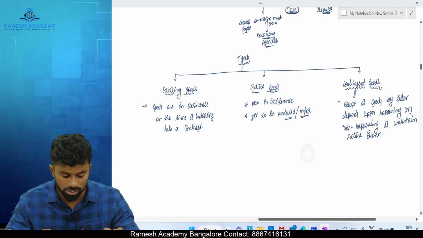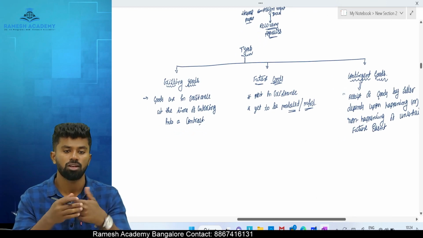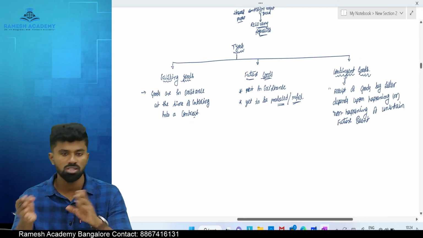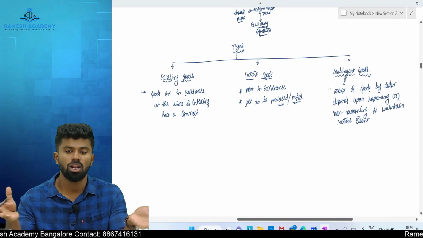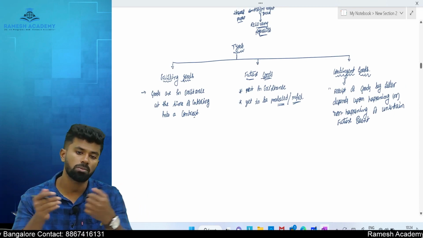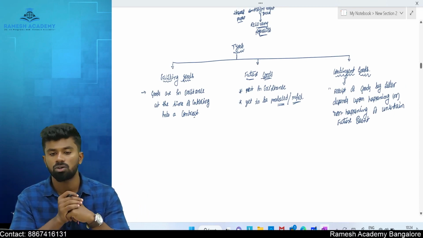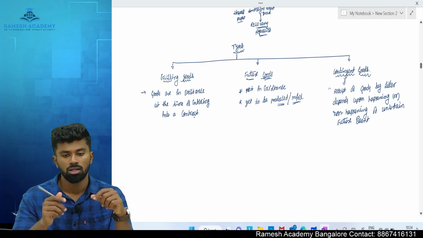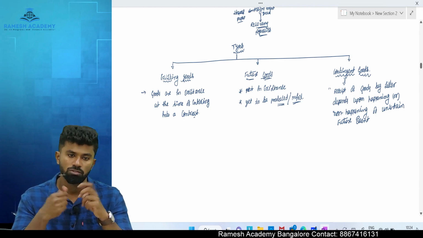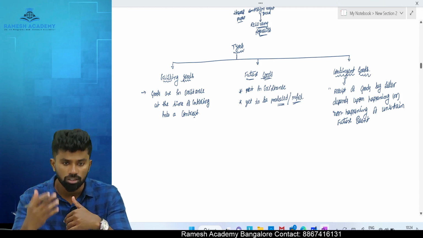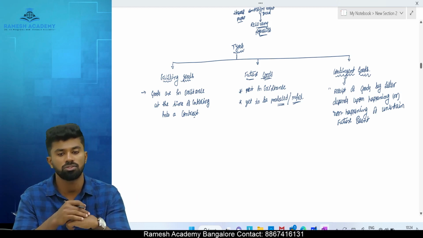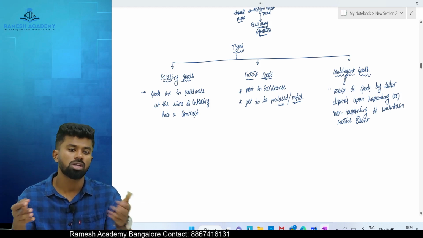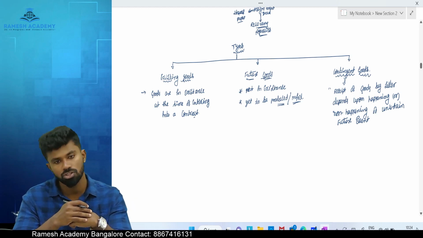If they are in existence, existing goods. If they are not in existence, future goods. And if the receipt of the goods depends upon some collateral event, happening or non-happening of a collateral event, they are called contingent goods. Existing goods, let's say this pen. Future goods, I enter into a contract with you to manufacture and sell it to you. When the contract is made, at that time goods are not in existence, that is called future goods.